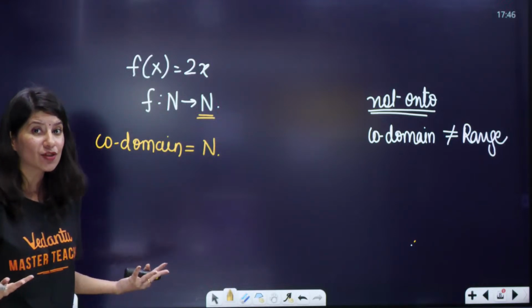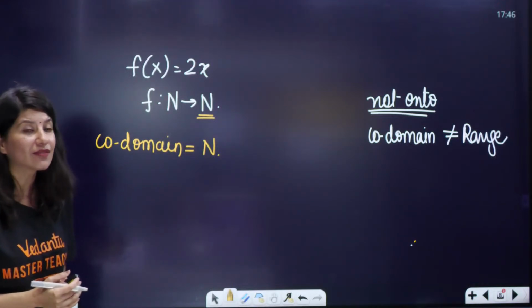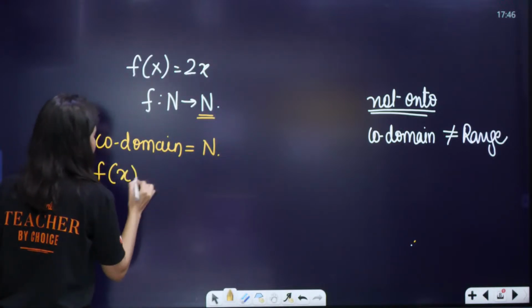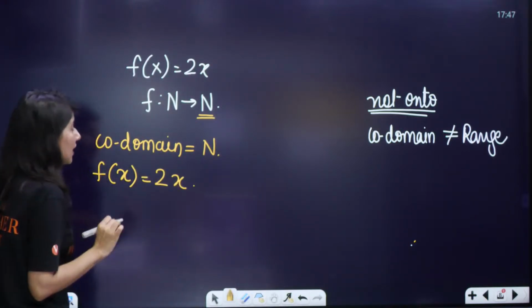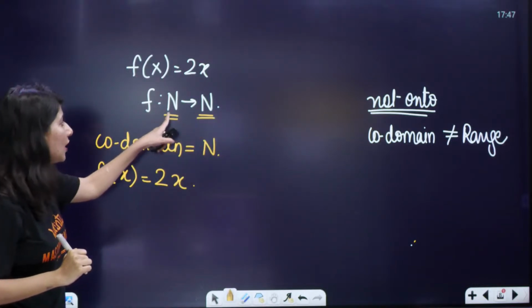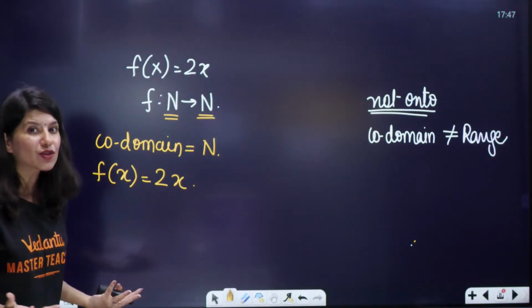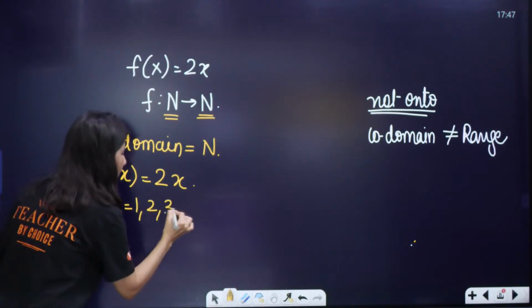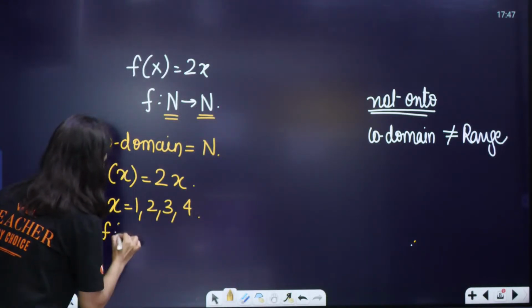Now, what about the range? Let us calculate the range of this function. f of x is equal to 2x. This is your input, this is your output. The input is a natural number. So if you put x equal to 1, 2, 3, 4, your f of x will be what?